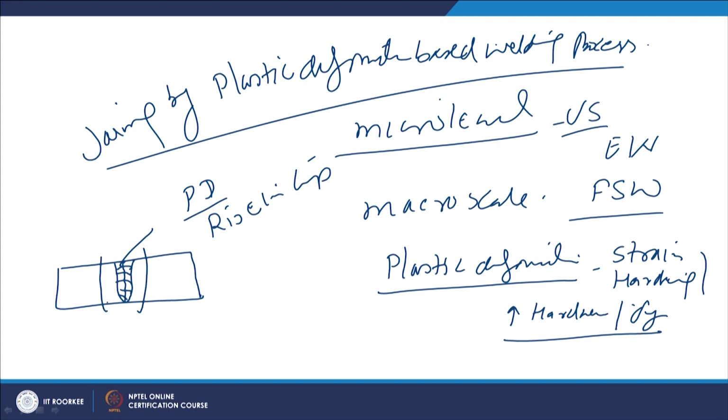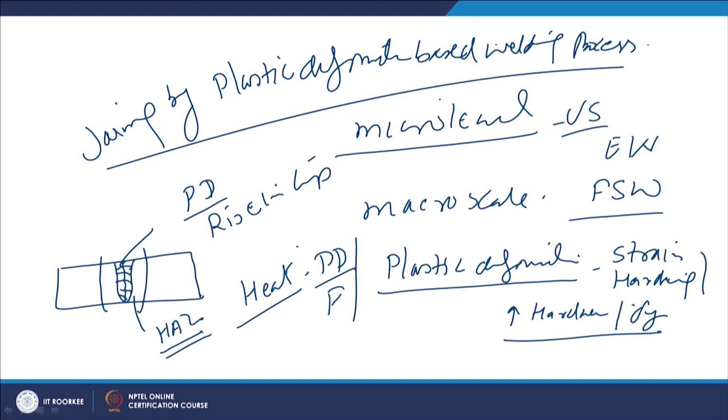In this case also, the heat generated due to the plastic deformation as well as friction causes a rise in temperature of the metal next to the weld zone, and this also leads to the development of the heat affected zone.